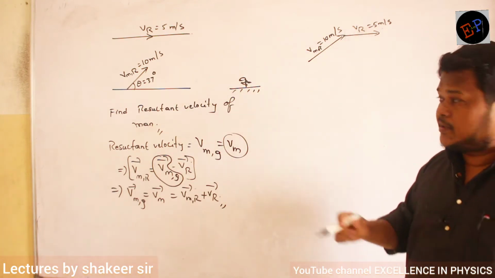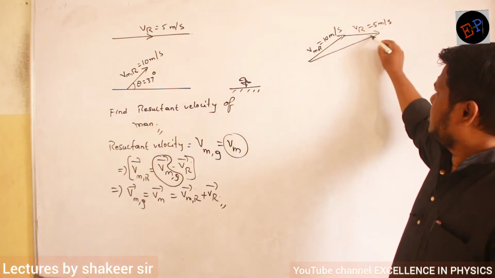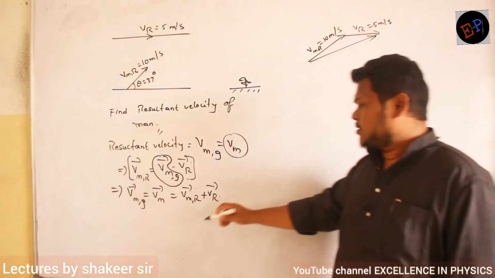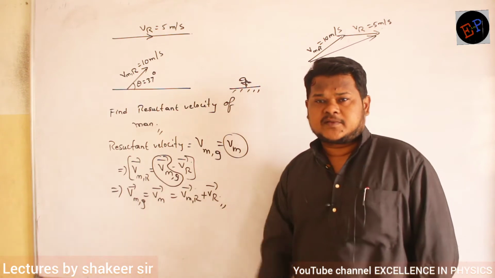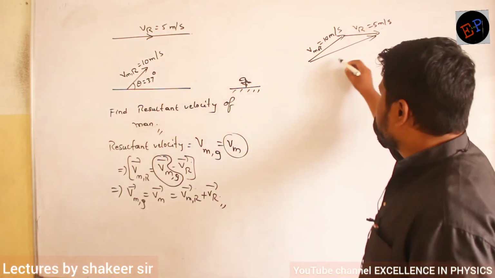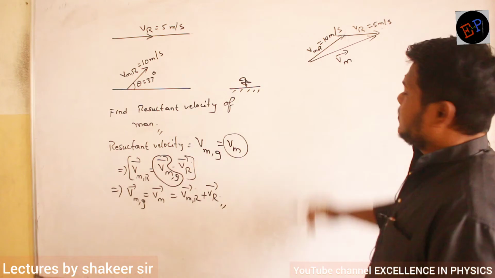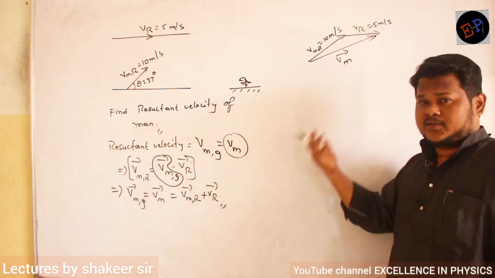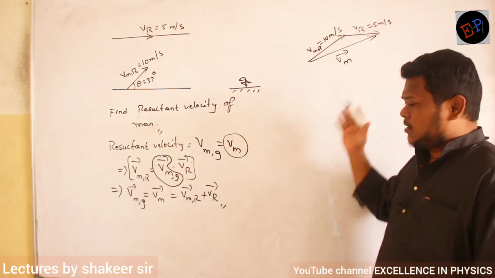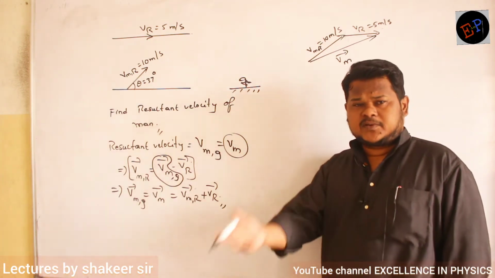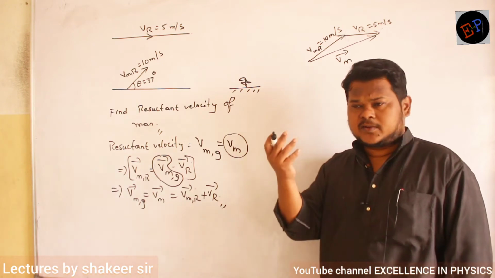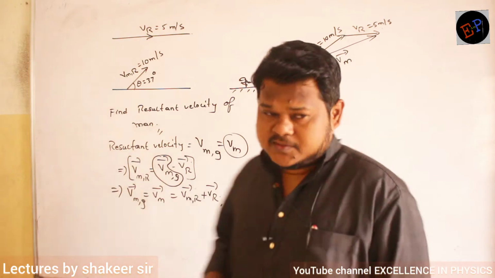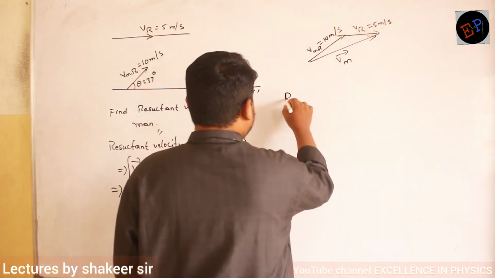Then how can I draw the resultant? The resultant should be head to head and tail to tail. So this is how I have to draw the resultant. And what is this resultant? The resultant is nothing but the velocity of the man, the resultant velocity. Are you able to understand? Now I can do this problem in two methods. Either you can split this into two components and substitute in this relation, or by using the triangle rule of addition or the parallelogram rule of addition you can do the calculation. First of all, let us try to do this one by using the parallelogram rule of addition.